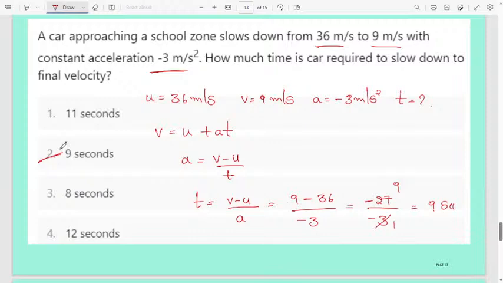If you want to decrease the velocity from 36 meter per second to 9 meter per second with an acceleration of minus 3 meter per second square, then the time the car requires to slow down to the final velocity is nothing but 9 seconds.